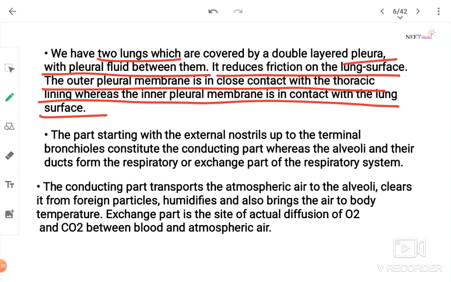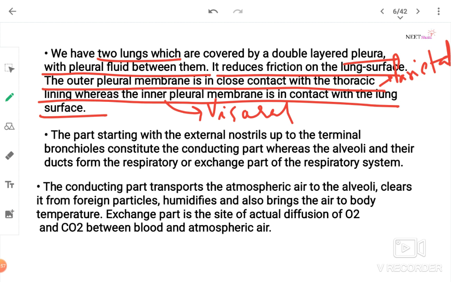The outer membrane is known as parietal pleura, P-A-R-I-E-T-A-L. Whereas the inner pleural membrane is known as visceral pleura, V-I-S-C-E-R-A-L. Visceral pleura is in contact with the lung surface.